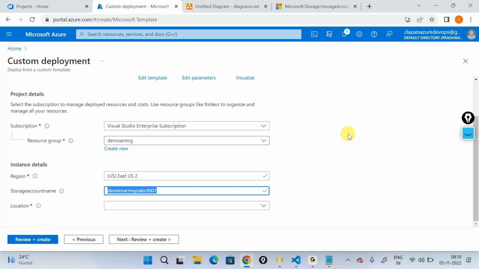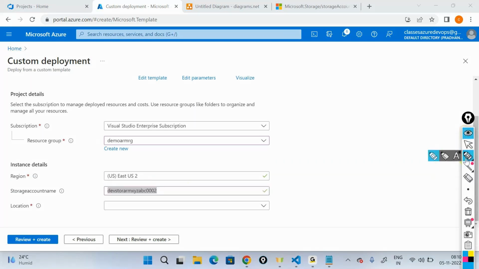For example, now I say I don't want 001, I want 002, and I change this. This is called an override, meaning I can override these values. So instead of creating 001, the template will create 002, whatever value you pass at the time of creation. This is allowed.